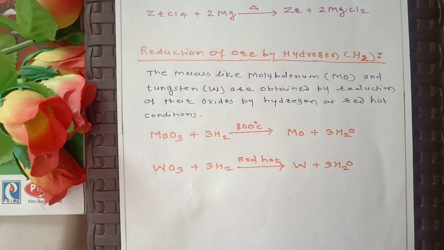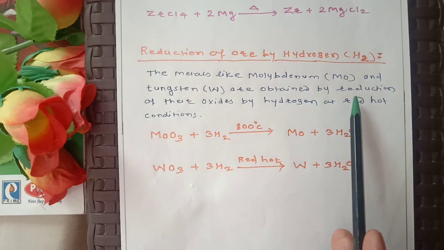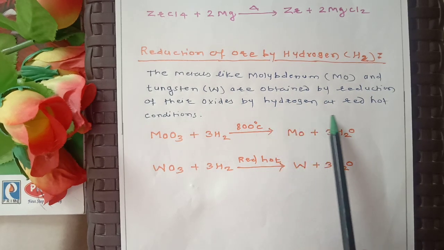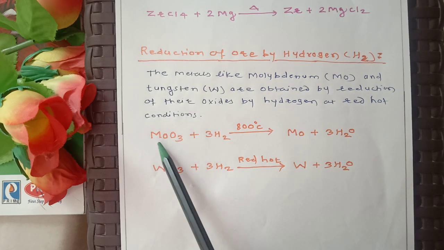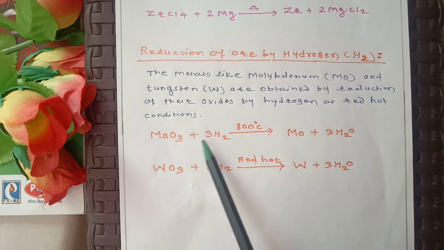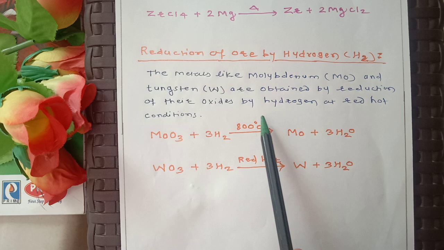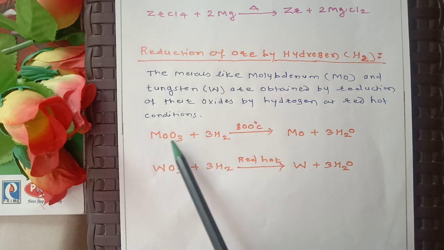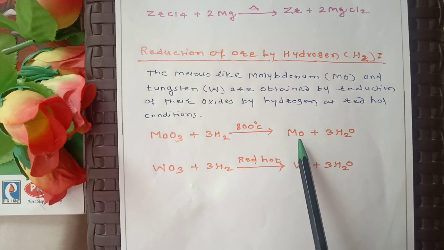Then we will study reduction of ore by hydrogen. Metals like molybdenum and tungsten are obtained by reduction of their oxides by hydrogen at red hot conditions. This is molybdenum oxide. When it is heated in presence of hydrogen as a reducing agent at 800 degrees Celsius, it is reduced to its metallic state, that is molybdenum.